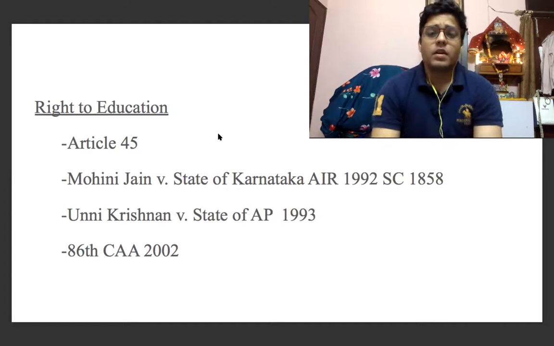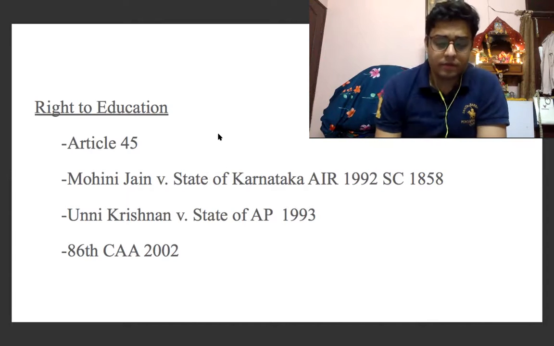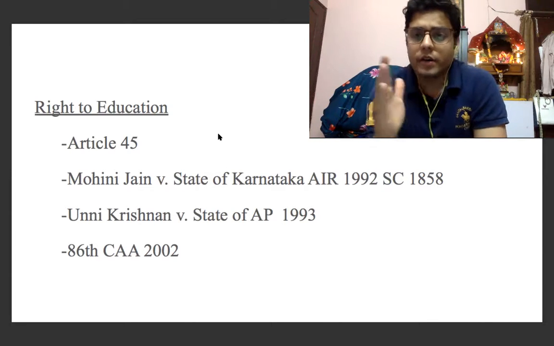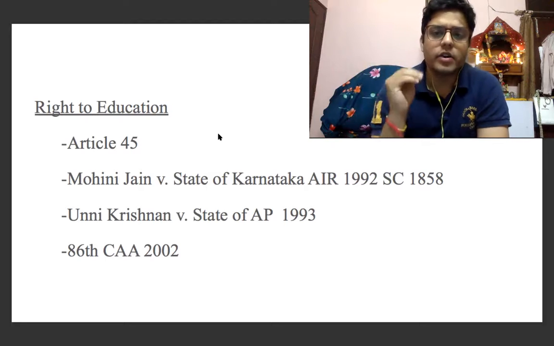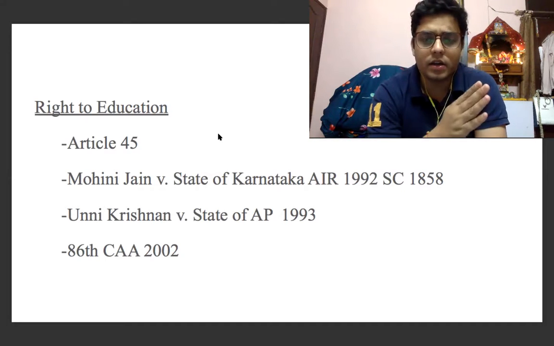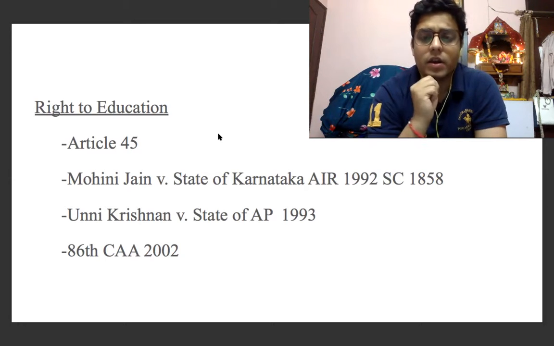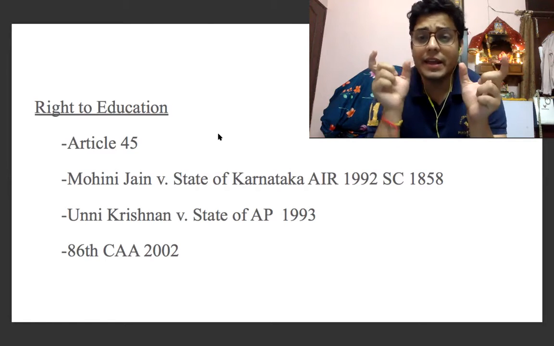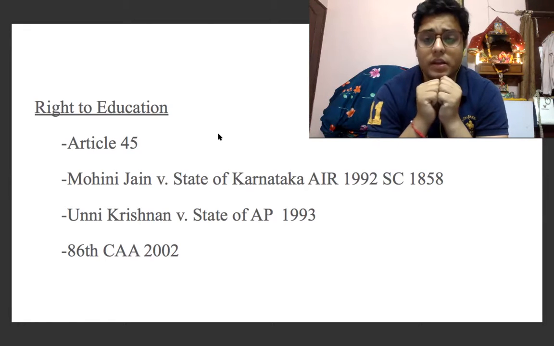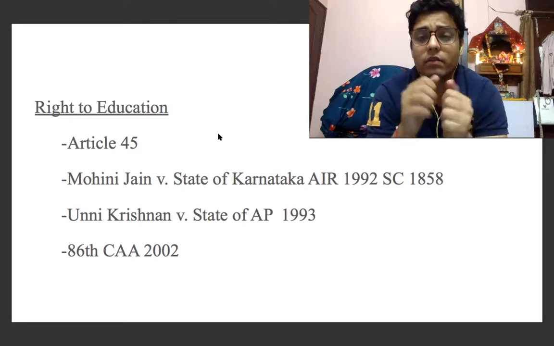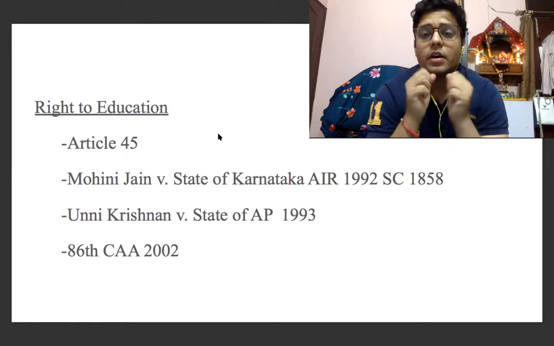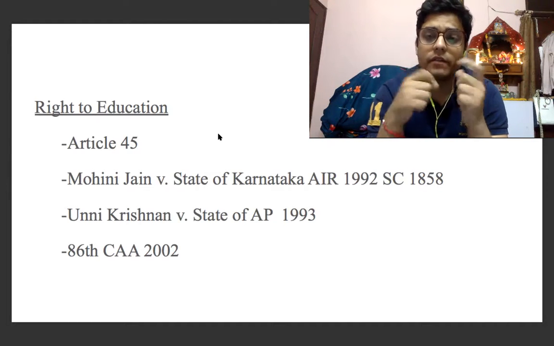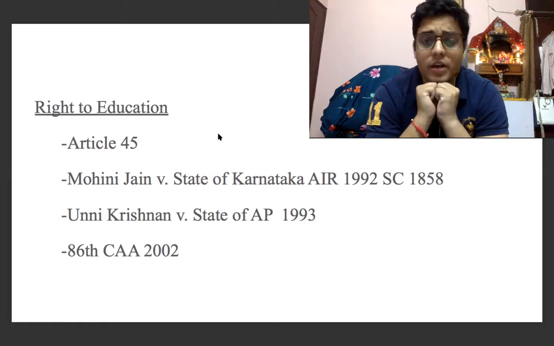So a question arose. See, this was DPSP, a specific right to education. But when we did our last lecture about Article 21, we got to know that there were various different elements of human existence which are held to be covered under the purview of the words life and personal liberty used in Article 21.